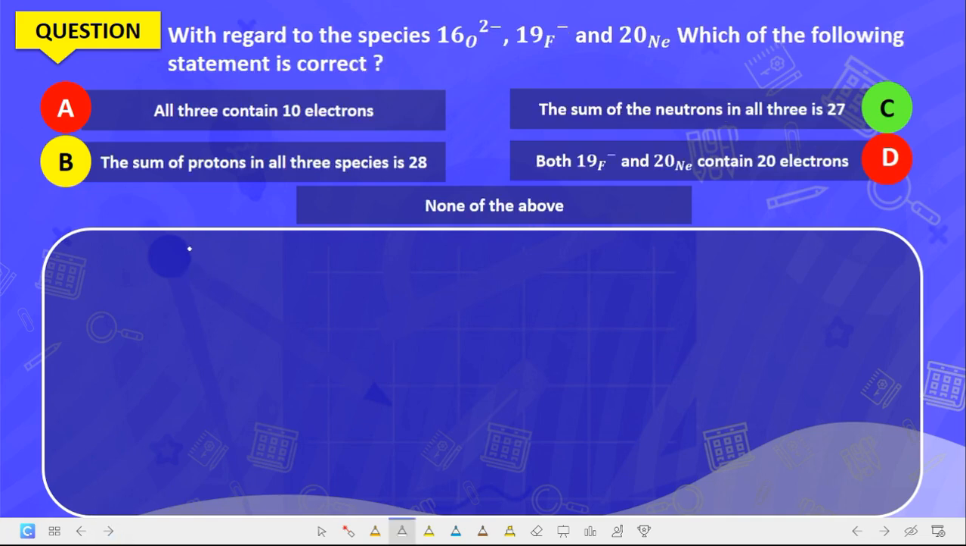With regard to the species, which of the following statements is correct? Now these species that are given to you all contain 10 electrons. Is that true? Yes. Oxygen normally contains 8 electrons. The 2 negative there means what? It has gained 2 electrons, which means it contains 10 electrons. Now fluorine contains 9. That minus there means it gains 1 electron, meaning it contains 10 electrons. Now neon contains what? 10 electrons. So the correct answer is that all 3 species contain 10 electrons. That is the answer to the question given there.